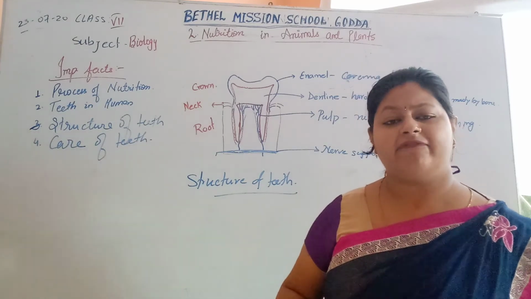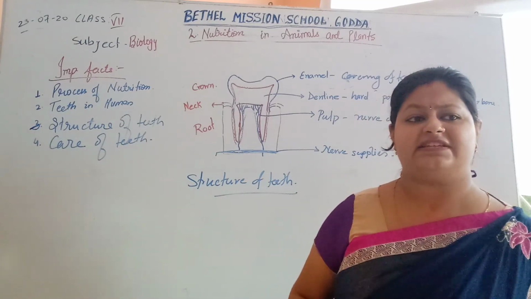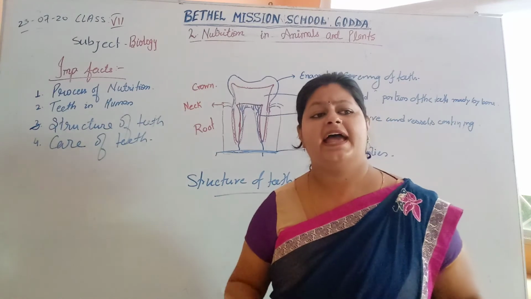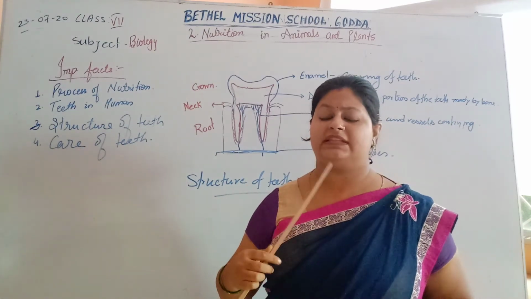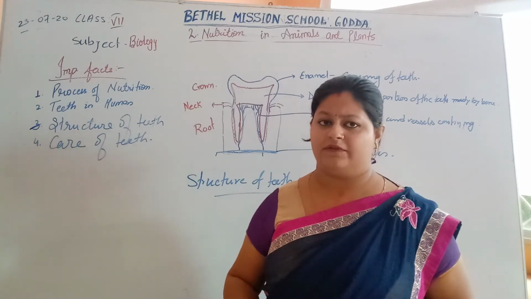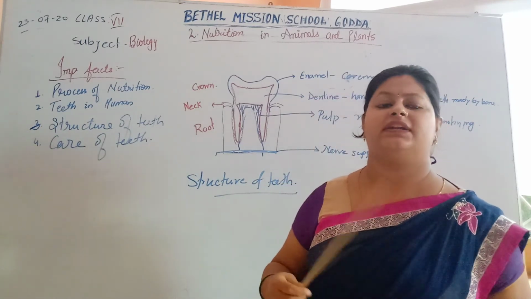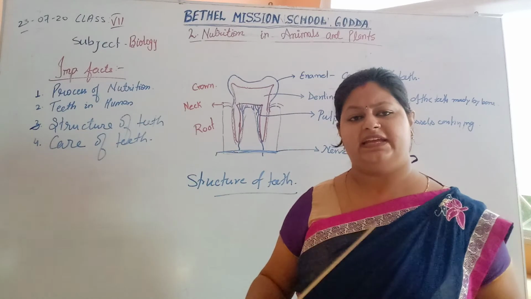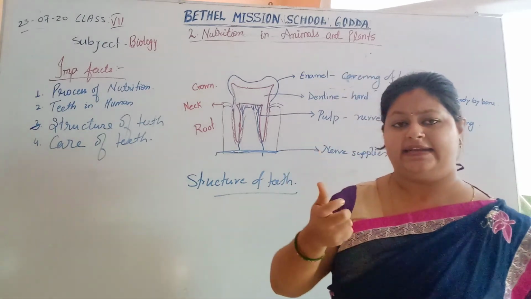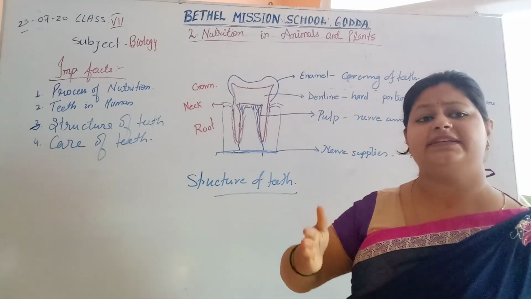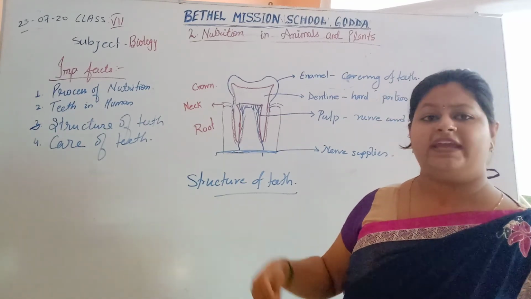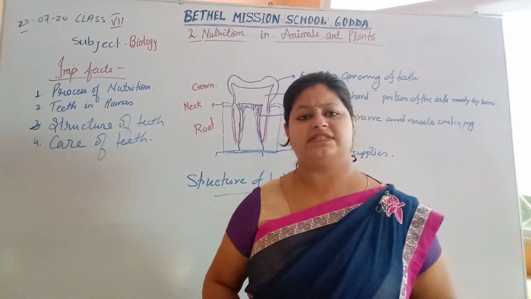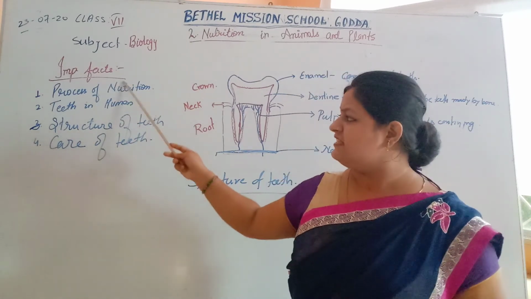One more thing we should do for the care of teeth is eat self-cleaning food, such as raw vegetables and raw fruits, which help our teeth to clean themselves. Carrot, radish, this type of food is hard in nature and acts as a self-cleaning food.